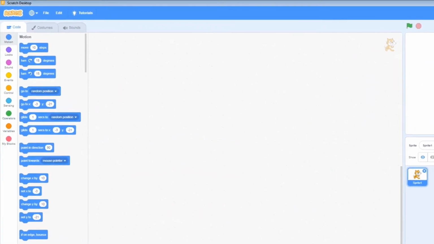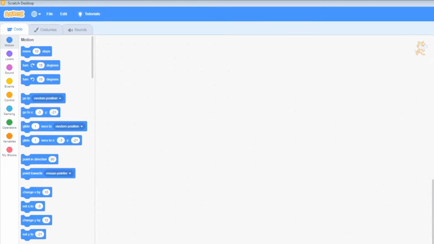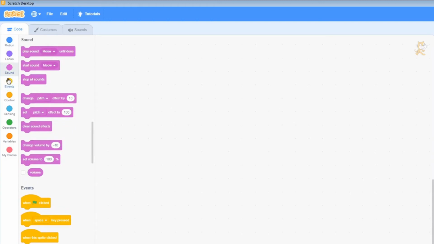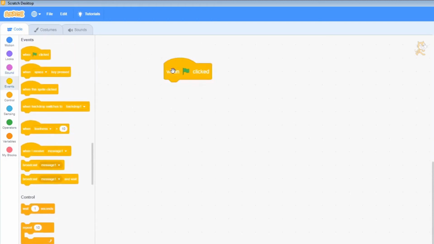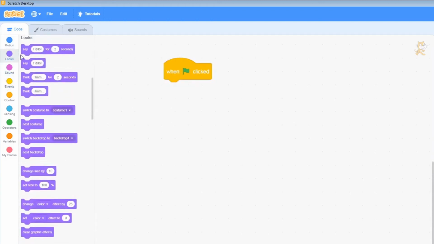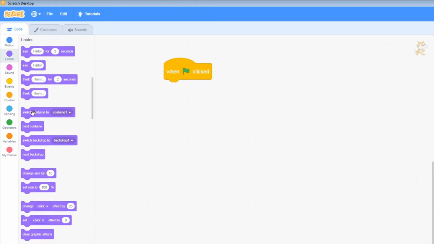So using my book as the reference here, I'm going to create under events. Whoops, I clicked on sound, I meant events. Click on the flag, and this time we're going to switch costume right at the start. This is just in case the cat starts in a different position. It will always return to his default costume, which is this one here.